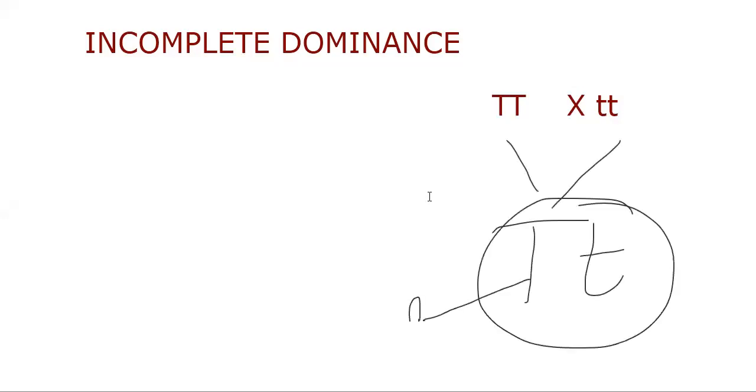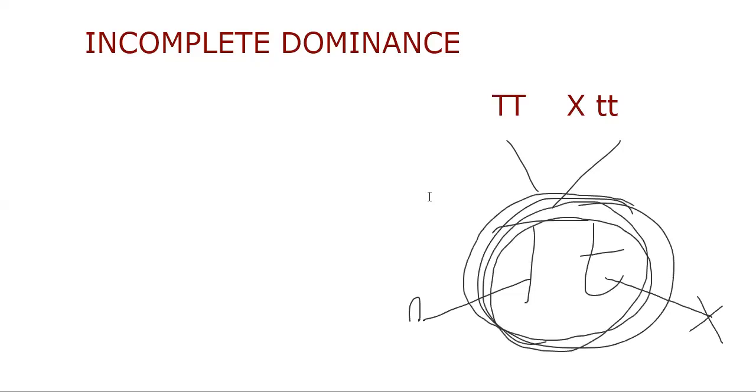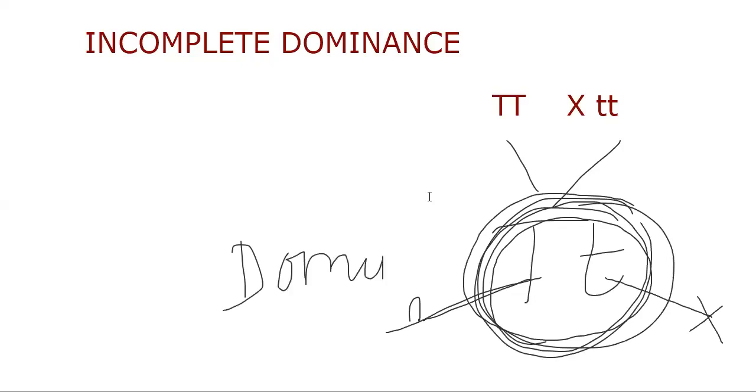The form which is expressed is called the dominant character, the dominant allele. The allelic form which is not expressed is called recessive. So according to Mendel, whenever two allelic forms are present for a character, always one will come for expression. The expressed form is said to be dominant.